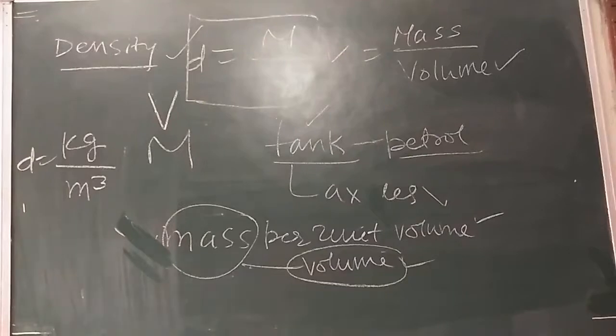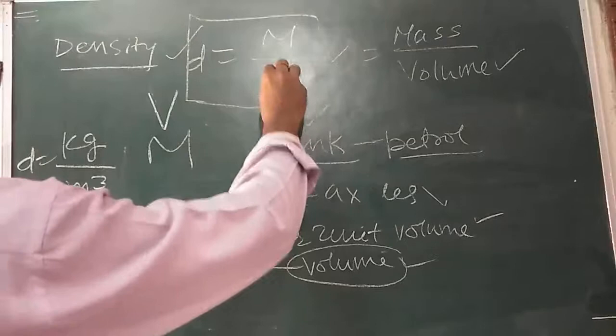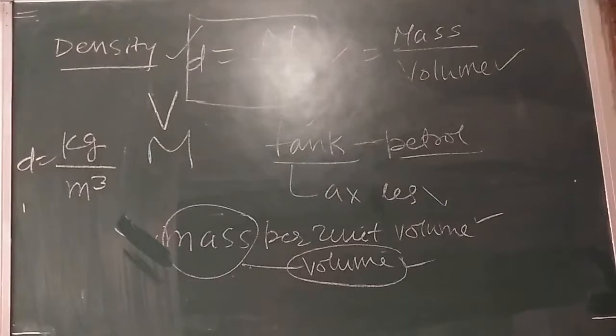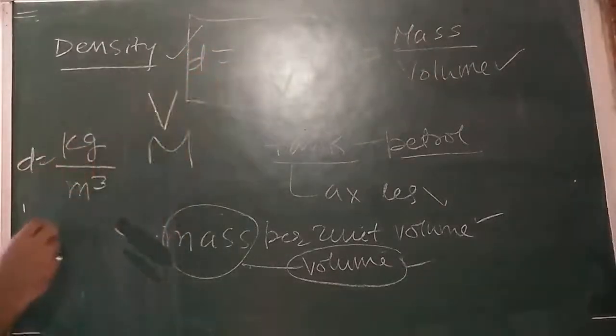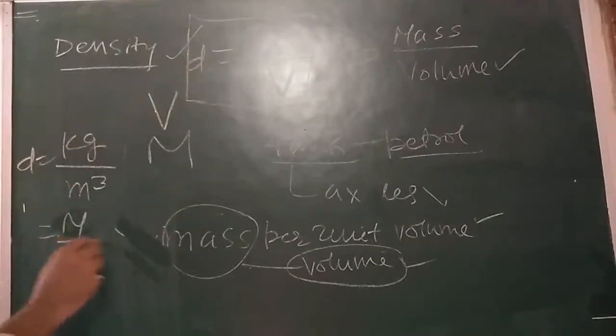Is it clear? Here D equals m by V. See that. Write down. So dear children, I can say the unit here is kilogram per meter cube. I can also write density is equal to mass by volume.